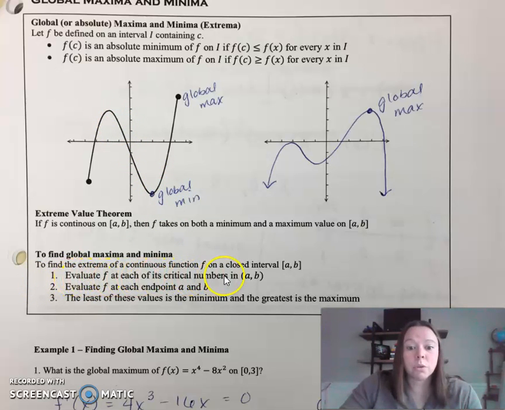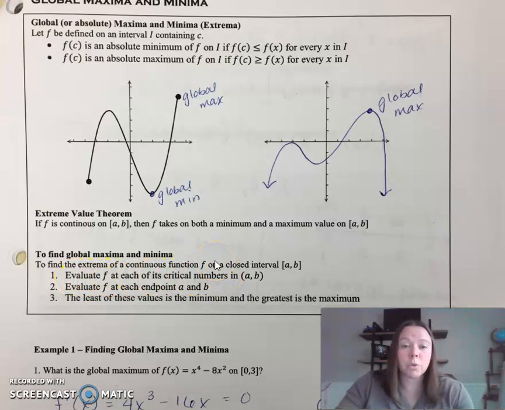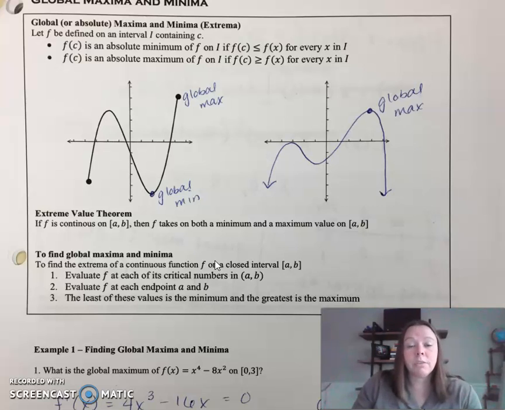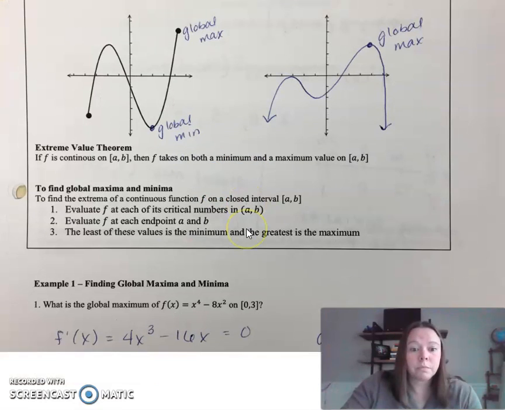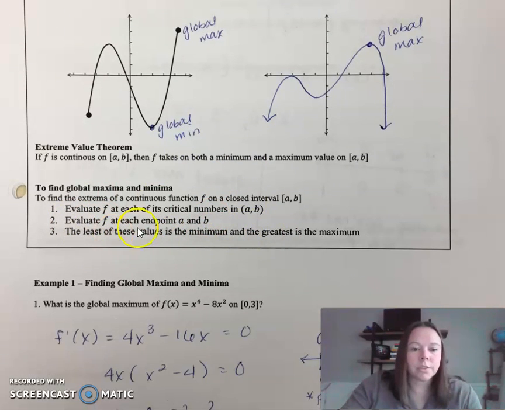Evaluate f of each of its critical numbers. Once you've established the critical numbers, you're going to plug in the endpoints and the critical numbers back into the function to determine what the highest and what the lowest values are. Okay, and that's what this all says.